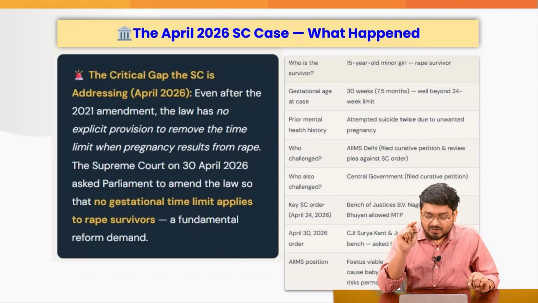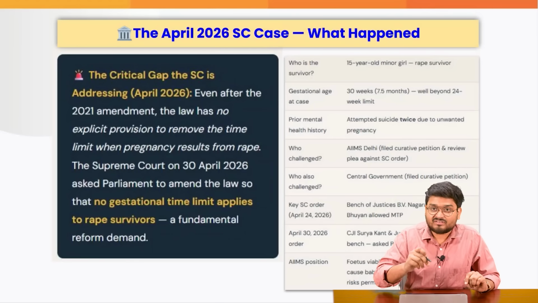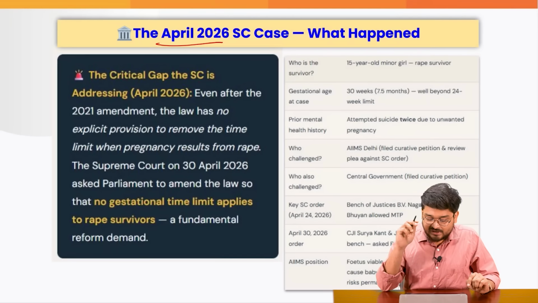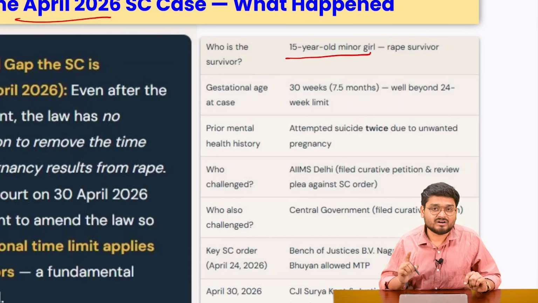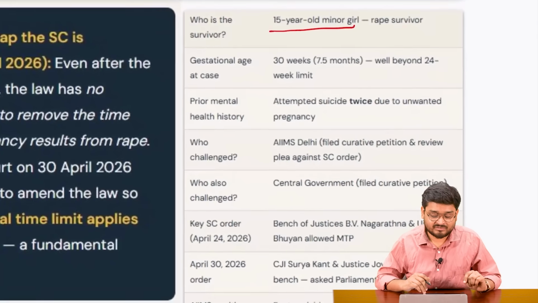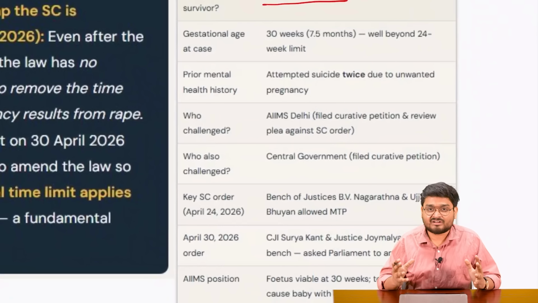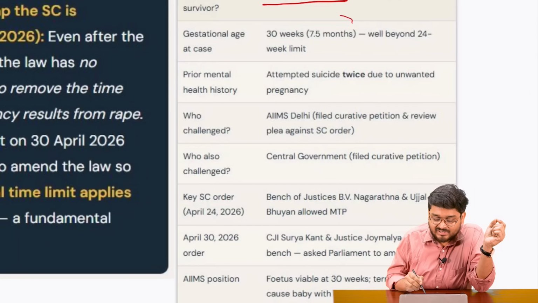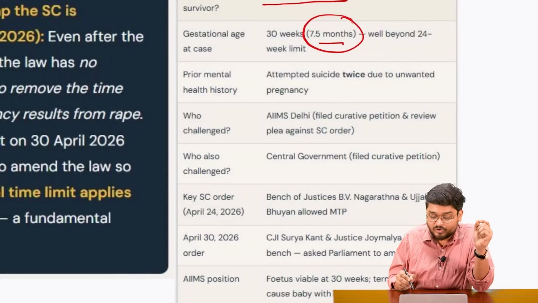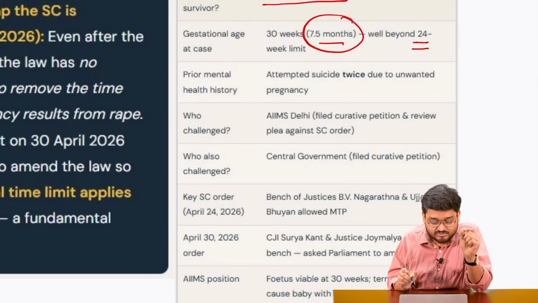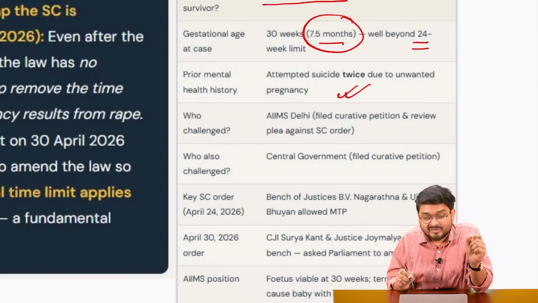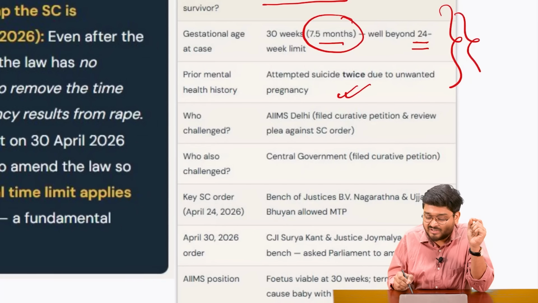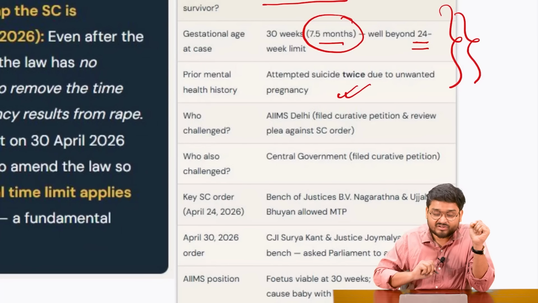Now, let us understand in detail what happened in this April 2026 case. There is a 15-year-old minor rape survivor girl. Just understand the situation. Just imagine what the girl must have faced during this particular tragic incident in her life. Right now, she is at 7.5 months of pregnancy, which is well beyond the 24-week limit, right? If you can remember. And that girl attempted suicide twice at the age of 15, just because she was embarrassed and she is facing the mental trauma herself.